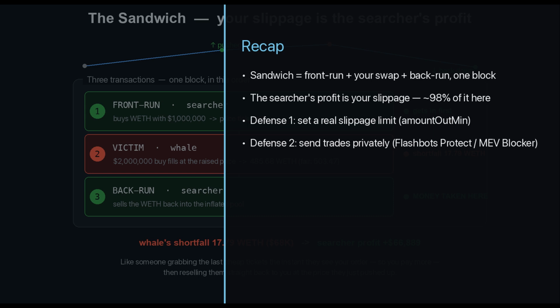The stronger defense is to keep your trade out of the public mempool entirely, sending it through a private channel so no one can front run what they can't see. Ordering is power, and MEV is the business of selling that power.